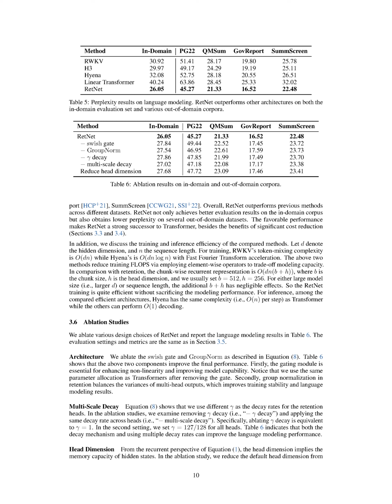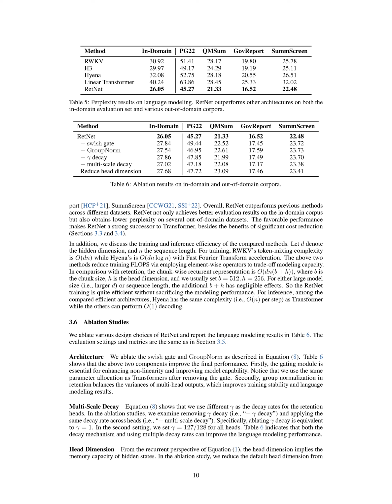Our findings suggest that both the decay mechanism and the use of multiple decay rates contribute to improved language modeling performance. Lastly, we look at the impact of head dimension on the model's performance. From a recurrent perspective, the head dimension represents the memory capacity of hidden states. In this study, we decrease the default head dimension from 256 to 64, meaning we use 64 for queries and keys, and 128 for values. We keep the hidden dimension, represented by d_model, the same, which results in an increase in the number of heads. Our experiments show that a larger head dimension leads to better performance.